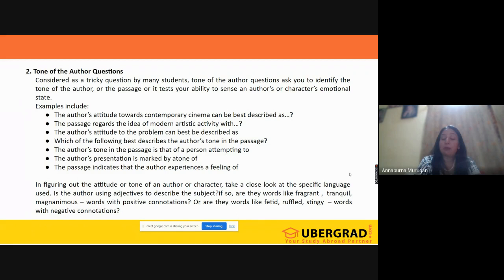Whenever you have such statements, you need to focus on those words. We also have some characteristic words: excited is a characteristic word, annoyed is a characteristic word. So you need to concentrate on these words and on the transitions. Then only will you understand what is happening.